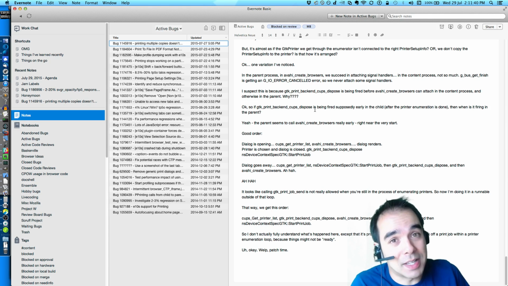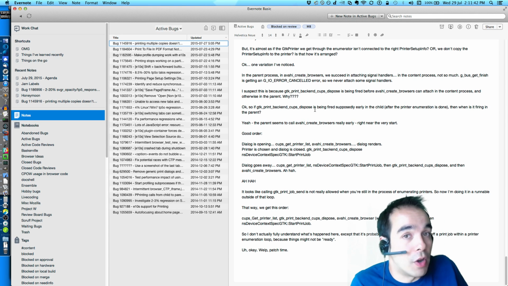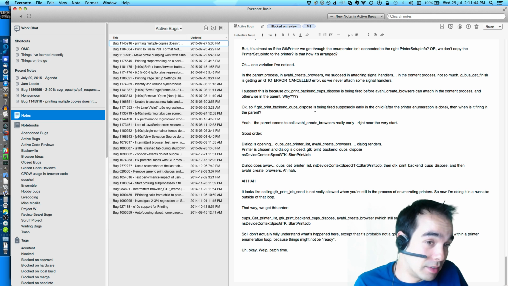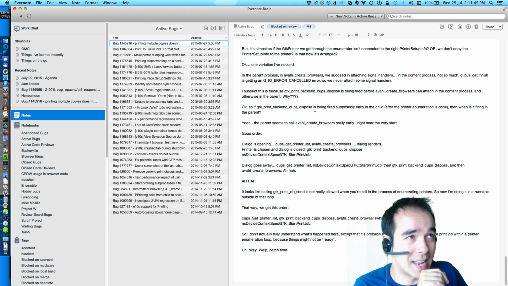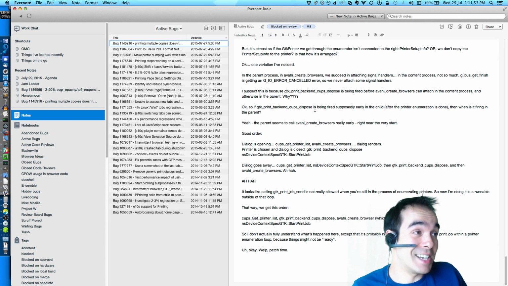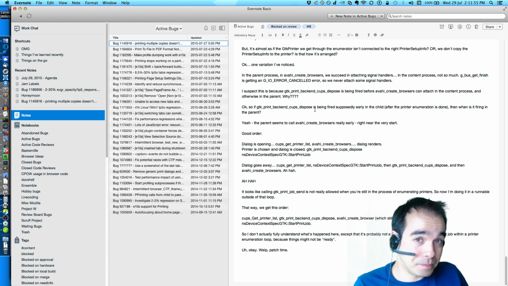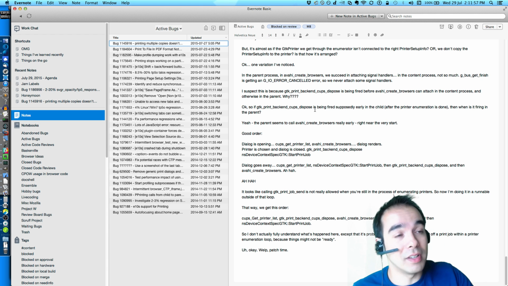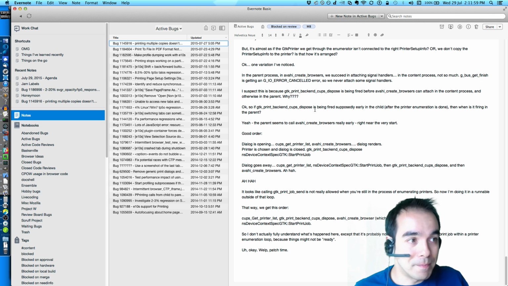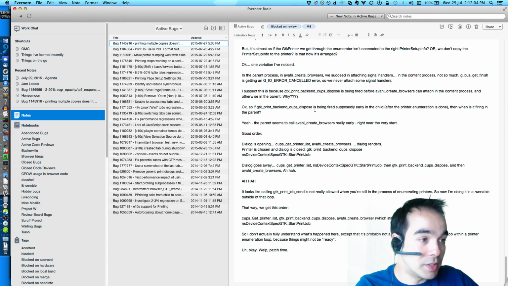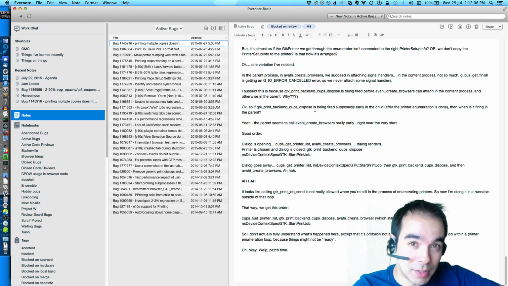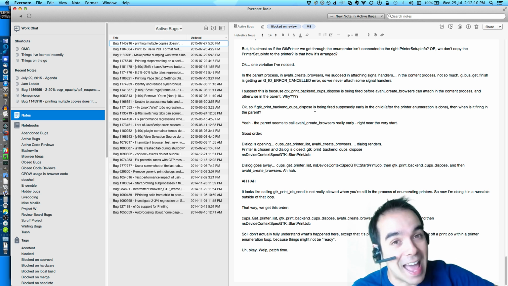And the reason we have to do that is because the content process isn't allowed to open dialogs. In fact, soon, at least on Windows and OS X, when we start doing sandboxing, the content process isn't actually going to be able to talk to the printer at all. There's going to be another layer where we do the printing in the content process, but then we actually print to a file in a shared memory location, and then we tell the parent about it, and then the parent picks it up and prints that.